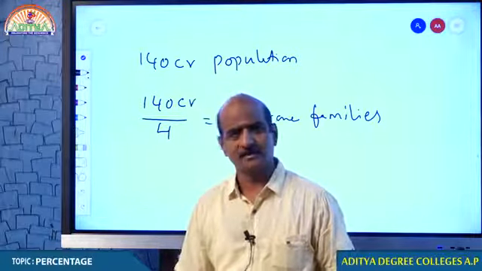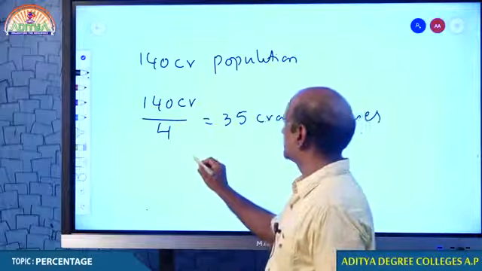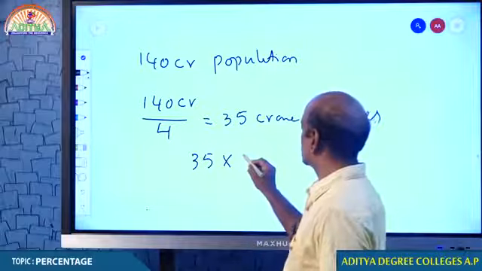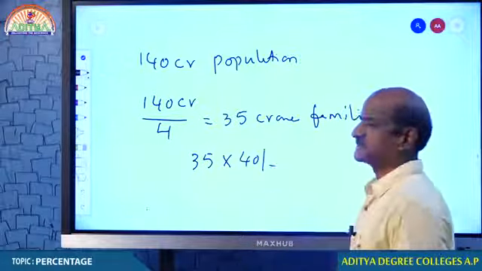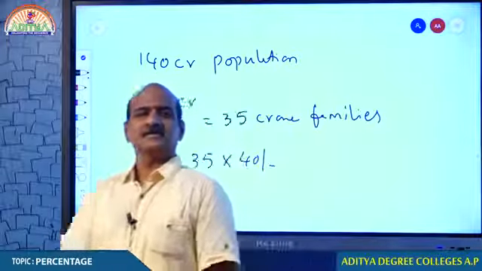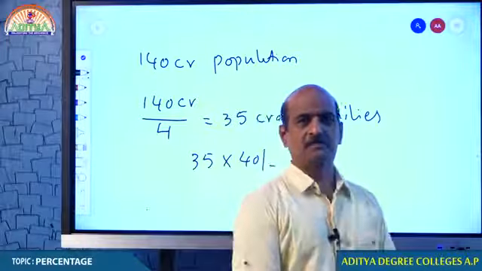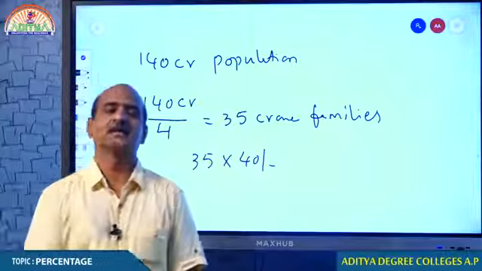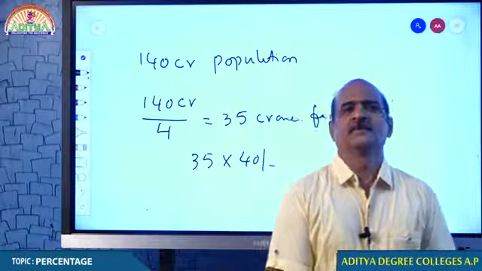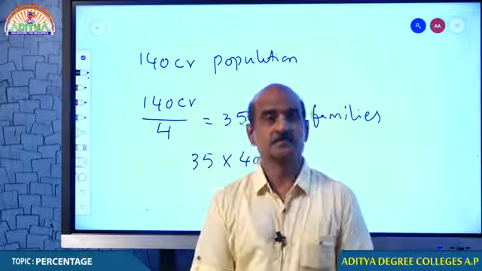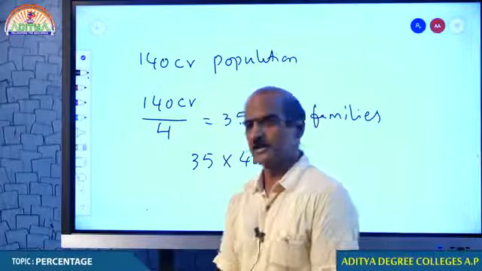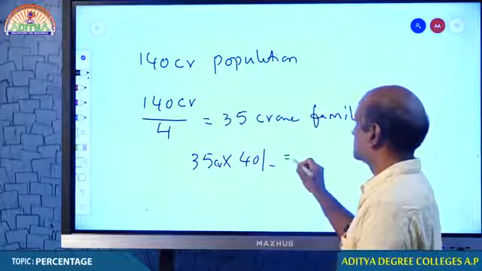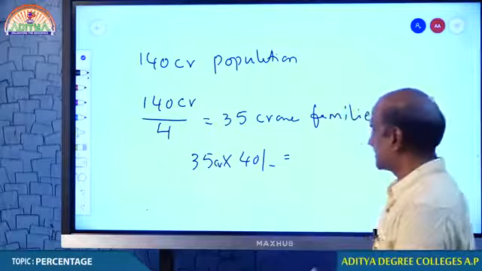On every 1 liter, the government is going to get 40 rupees as tax, which means 50% of the amount we are paying for petrol or diesel, the government is getting around 40 rupees in the name of taxes. 40 rupees per liter. Therefore, if 35 crore families pay 40 rupees tax to the government, can you tell me, students, how much amount they are paying as tax?